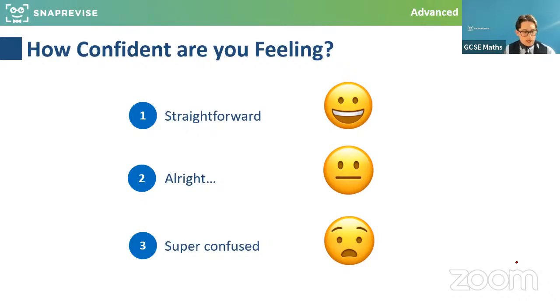So just a little check, is that straightforward? Hopefully not super confused, but let me know how you're feeling with that. As I said, some of you, this might be very familiar, others it might be new, but hopefully you've picked that up and we're just getting used to the notation. Lovely. Right, thanks, guys. Hopefully that's good, because if we can feel confident with this topic, it's a really good one to be happy with moving forward into the GCSE exams and beyond.